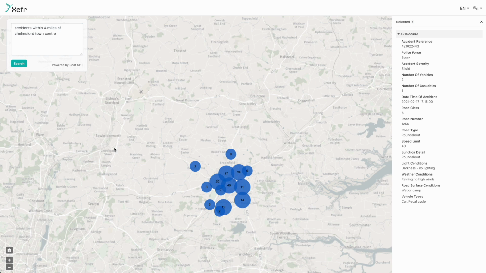So hopefully this demonstration has been useful. Hopefully you can see the power that can be gained from using a Chat GPT style interface on top of your data.